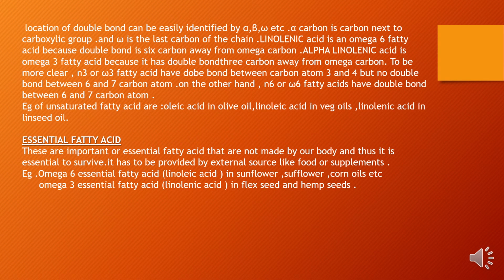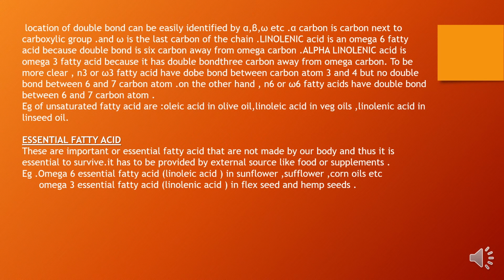If we are saying N6 or omega 6 fatty acid, then they have a double bond between 6 and 7 carbon atoms. So examples again, oleic acid in olive oil, linoleic acid in vegetable oil, linolenic acid in linseed oil.